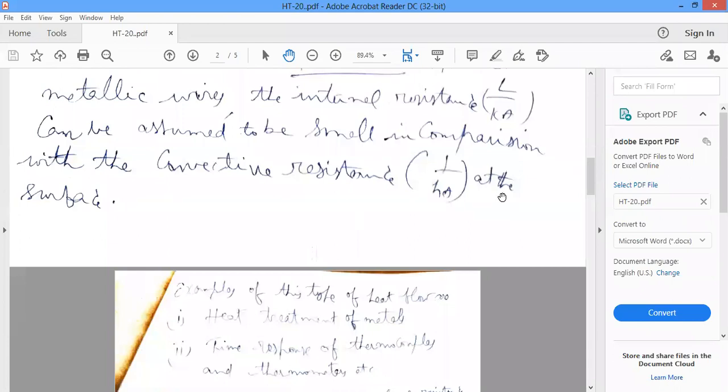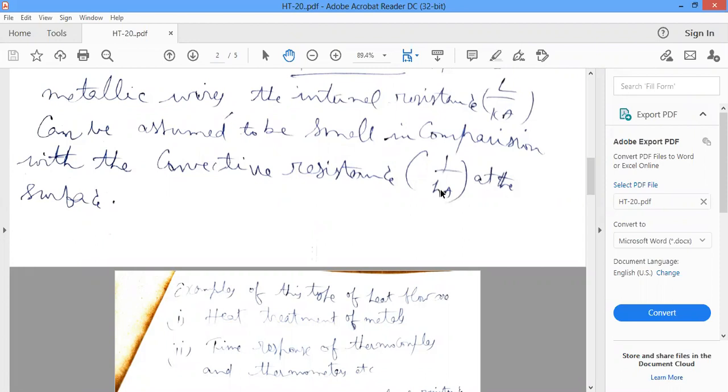At the surface, heat will be coming out through convection heat transfer. That's why conduction resistance can be neglected, but convective resistance 1 by Ha at the surface must be considered. Internal conduction resistance L by Ka is very small when compared with convective resistance 1 by Ha.